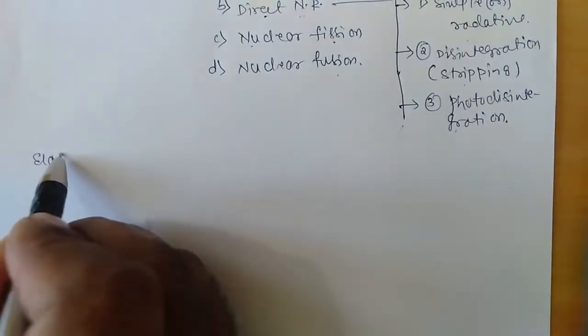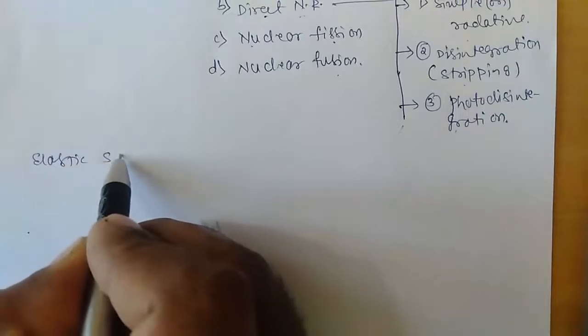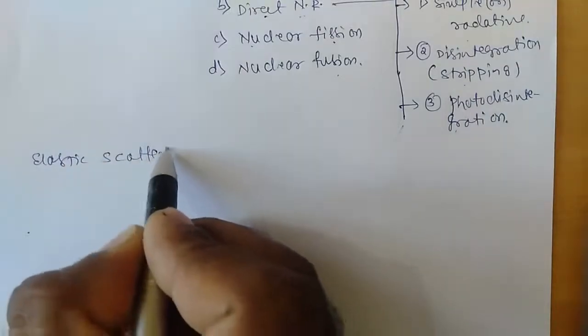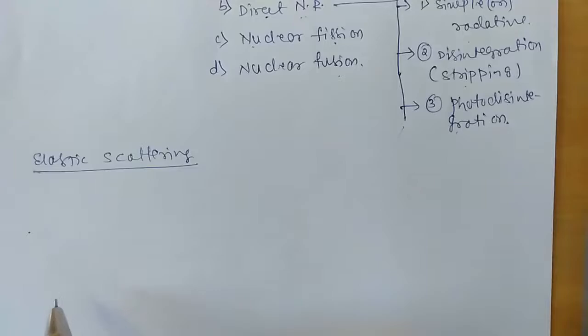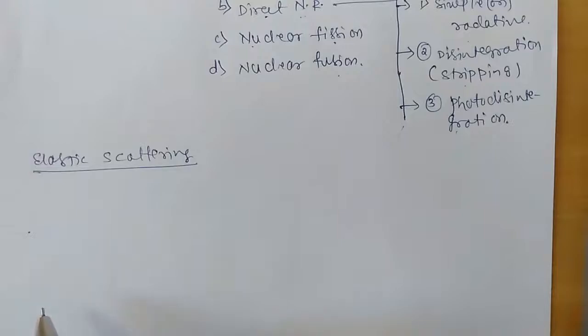Now let us look once again at what we mean by elastic scattering. As we discussed in the earlier session, if the kinetic energy of the target nucleus and the residual nucleus that is formed are one and the same, then such a type of scattering or nuclear reaction is called elastic scattering.